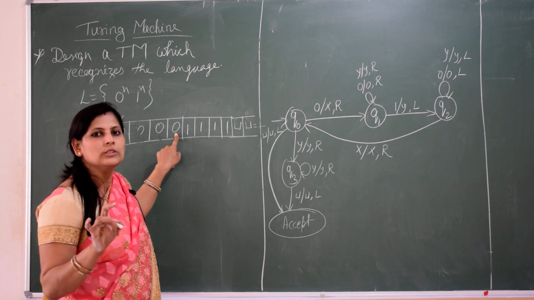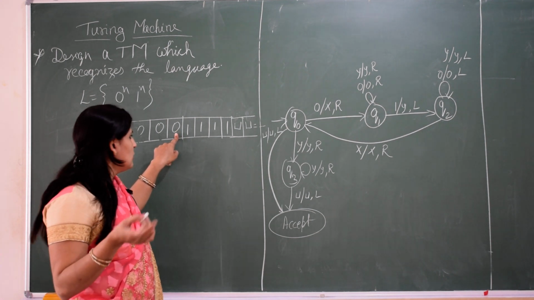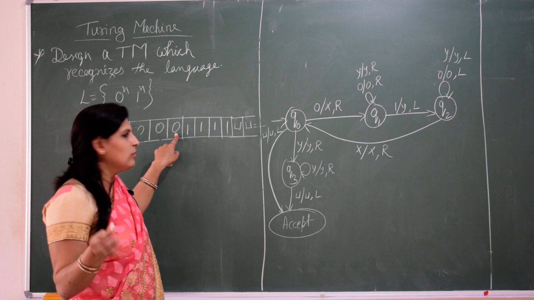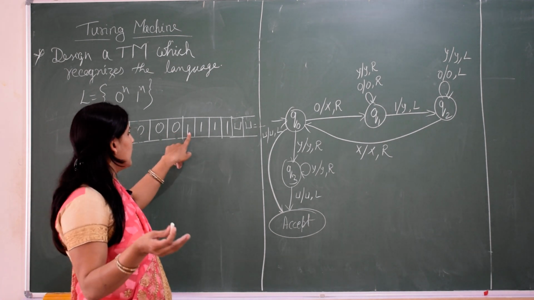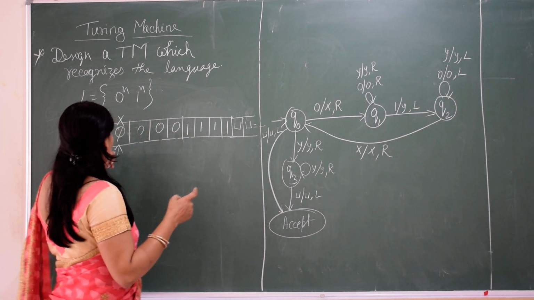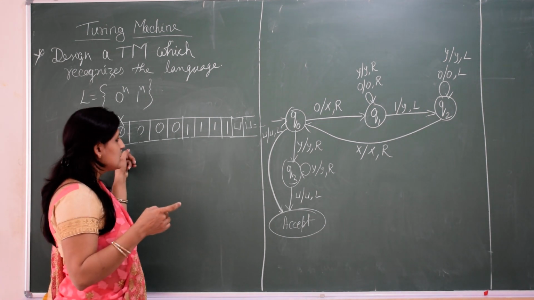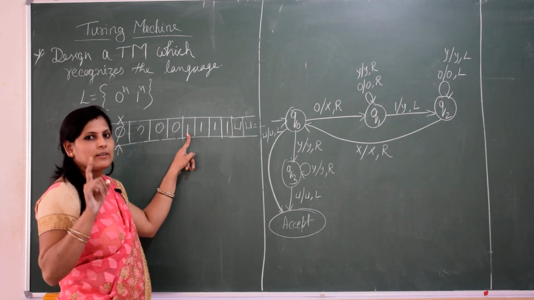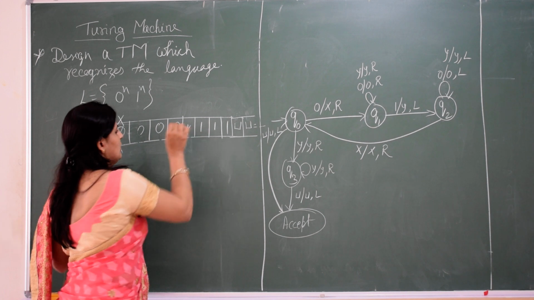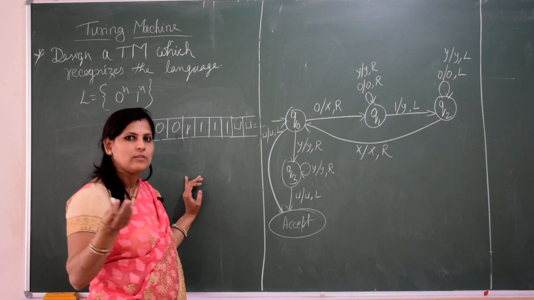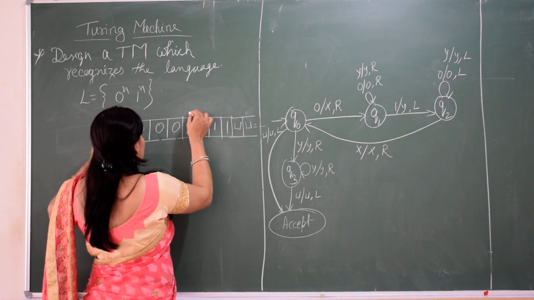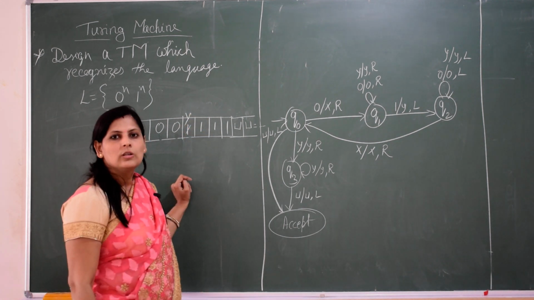Again we get 0, we do nothing and move on to the next alphabet, that is 1. For this 0, its corresponding 1 is available, so we change it to some other symbol, Y.